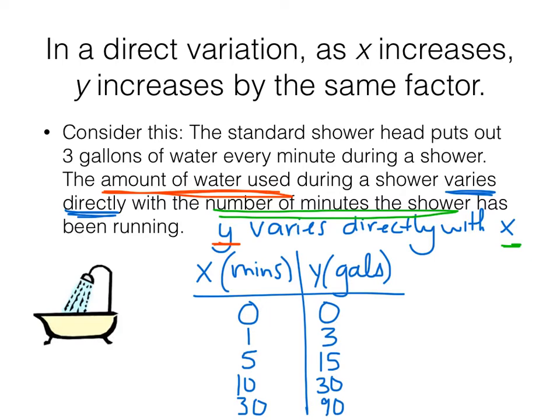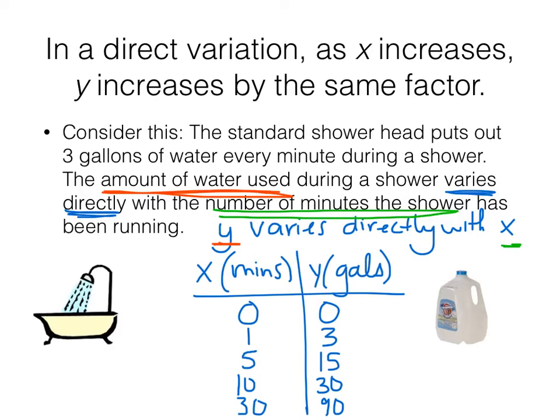Just for a second, let's think about what that means. There's a picture there. That image is 1 gallon of water. That's a 3-minute shower. Picture 90 of those lined up along the floor of your bathroom. They wouldn't even fit probably, would they? Because most bathrooms aren't that big. 90 gallons of water. You wasteful people, you. Take shorter showers, please. Anyway, that's a direct variation.